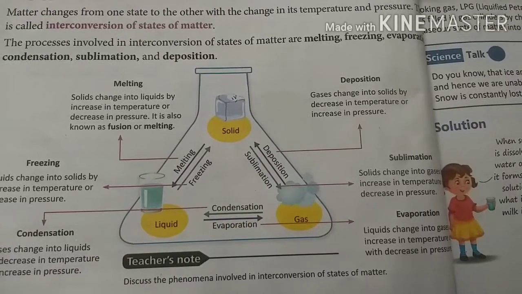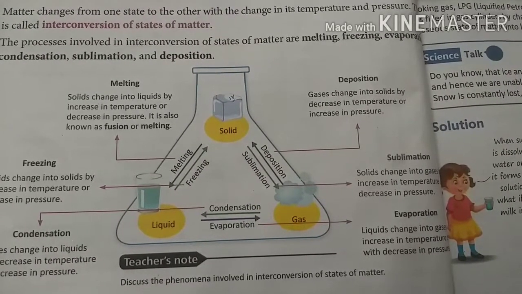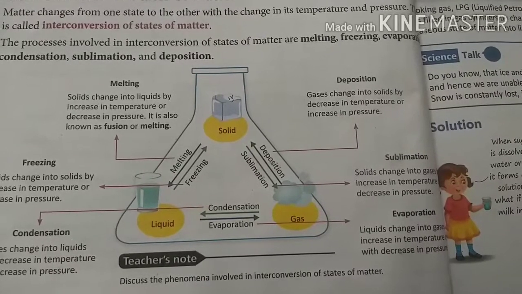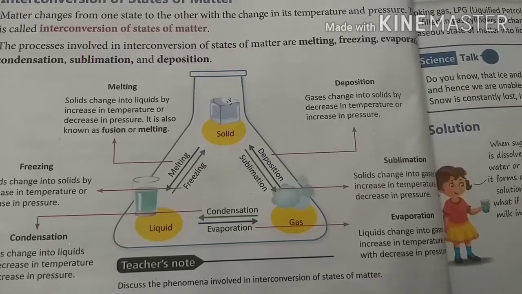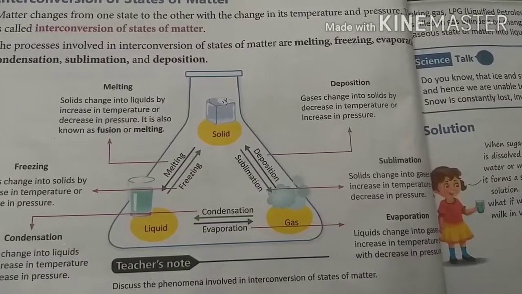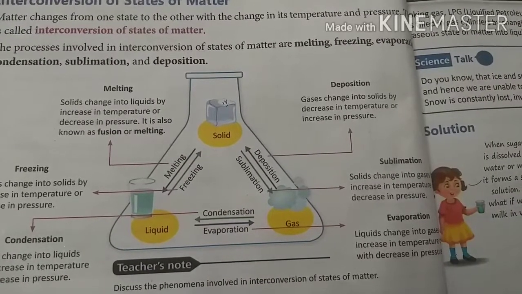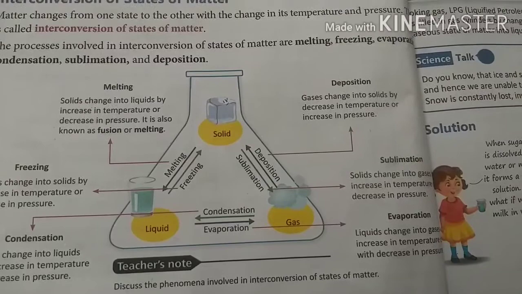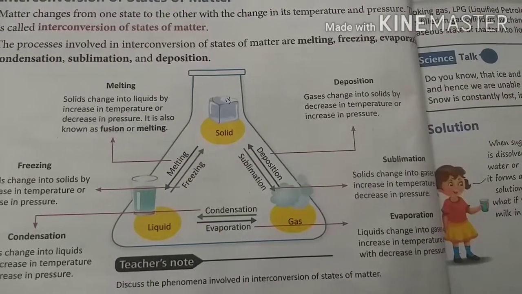But when water changes naturally, evaporation is a slow process. In this process, water converts into gaseous form, means water vapors. Water is a liquid and it converts into gaseous form. So this is called evaporation.